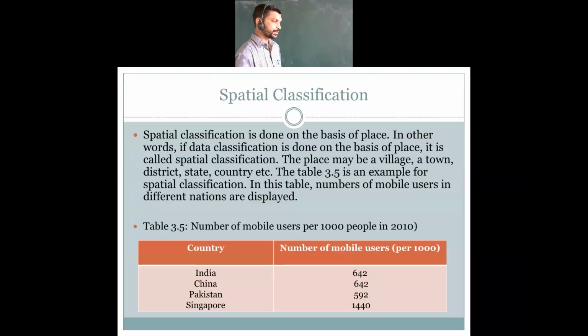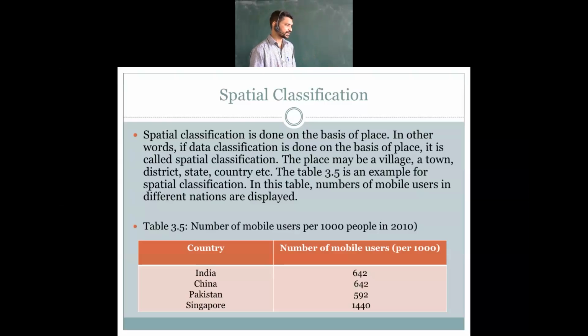Out of 1,000 people, 642 are having mobile phones, the remaining are not. But now the ratio may have changed. Few of the people are having 2 to 3 mobile phones which have been purchased and kept at home only. So this ratio may have changed.